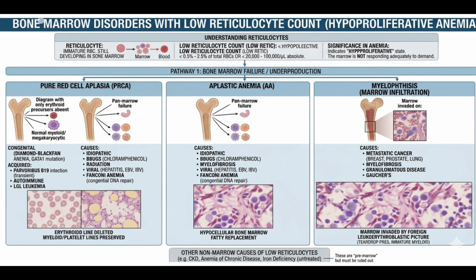The causes of pure red cell aplasia may be idiopathic, or drugs, or radiation, or viruses like hepatitis, EBV or HIV, or conditions like Fanconi anemia. And in case of aplastic anemia, the causes are almost the same: idiopathic, drugs, myelofibrosis, viruses like hepatitis, EBV or HIV, and conditions like Fanconi anemia. In case of marrow infiltration, the causes are metastatic cancer like breast cancer, prostate cancer, lung cancer, or myelofibrosis, or a granulomatous disease, or Gaucher's disease. These are the causes leading to bone marrow failure that ultimately leads to underproduction of RBCs.